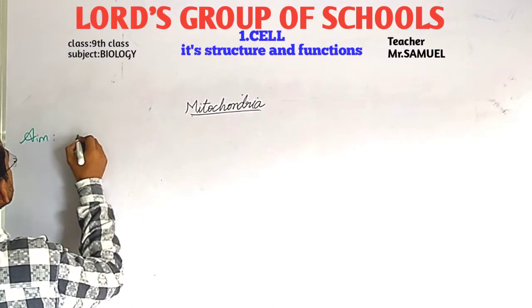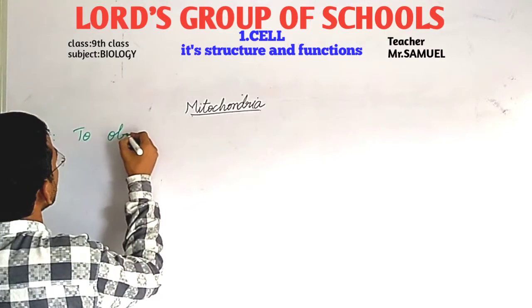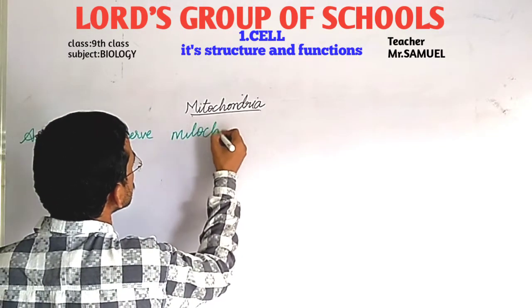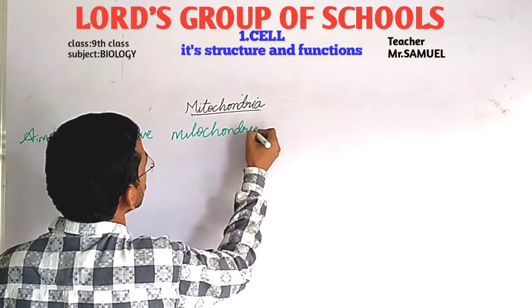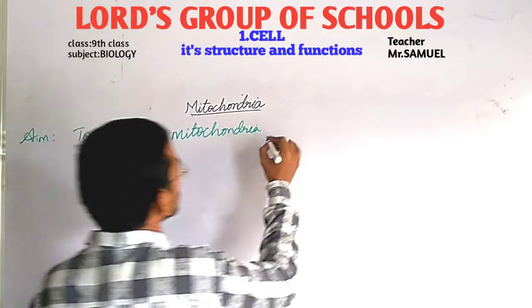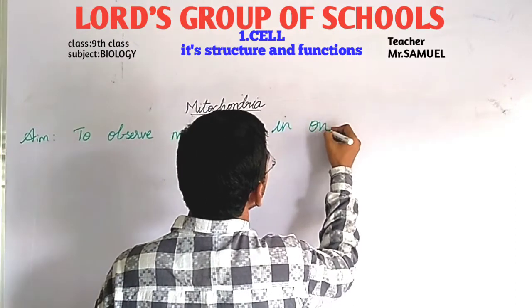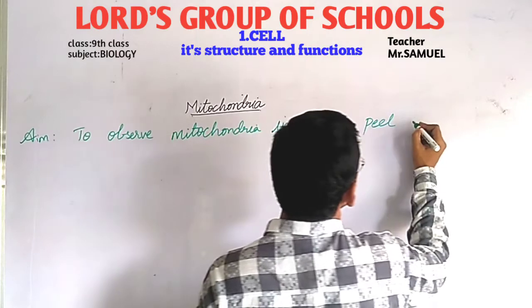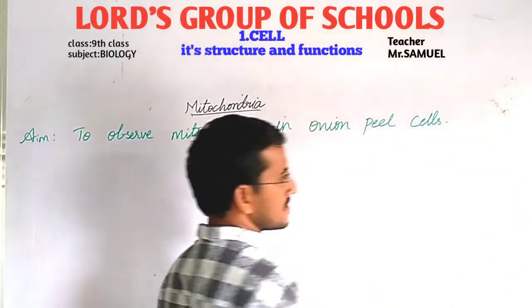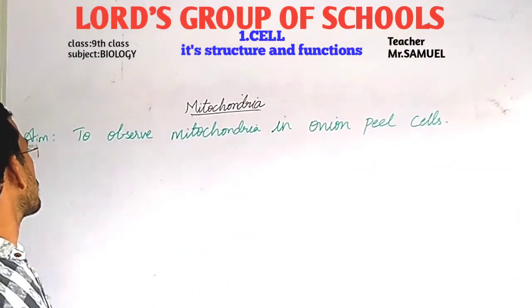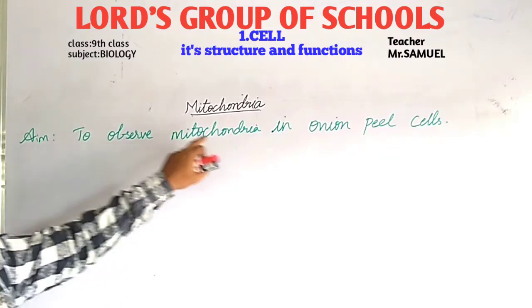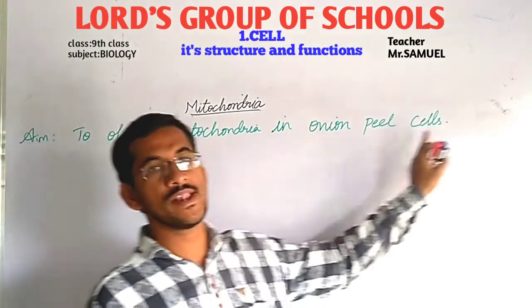Our aim is to observe mitochondria in onion peel cells. So in this activity, our aim is to observe mitochondria in onion peel cells.